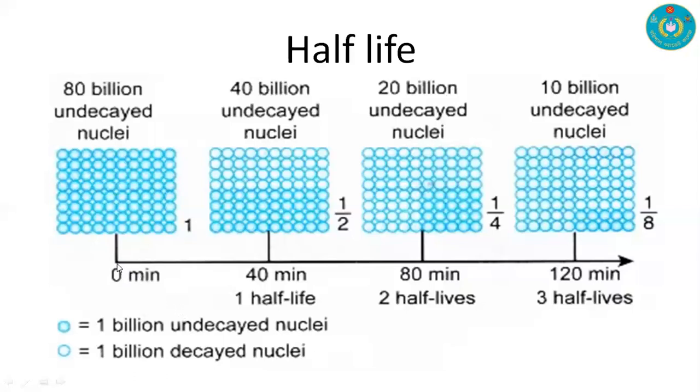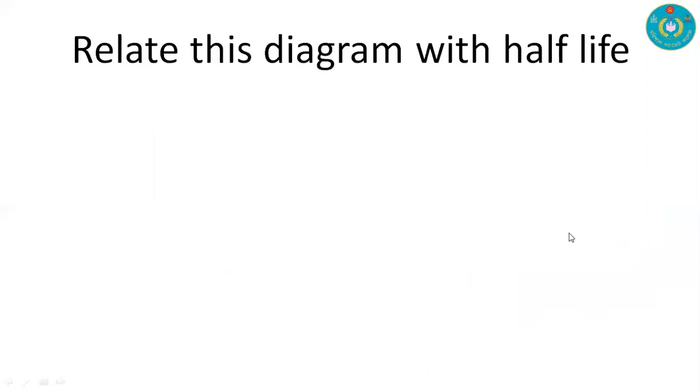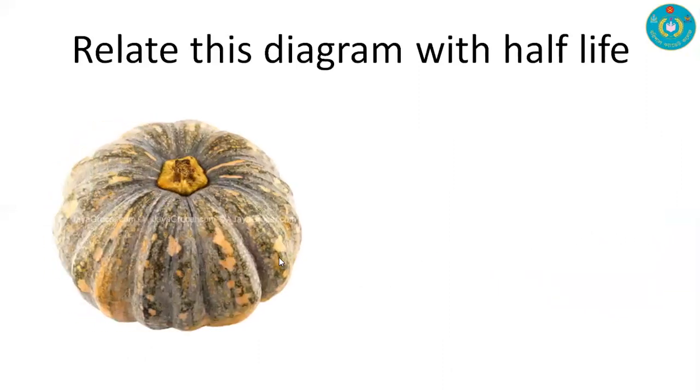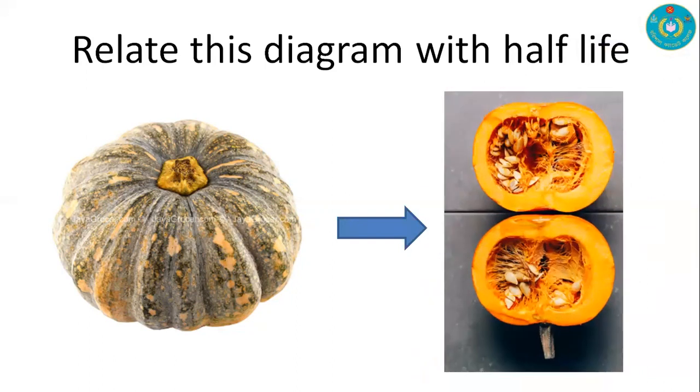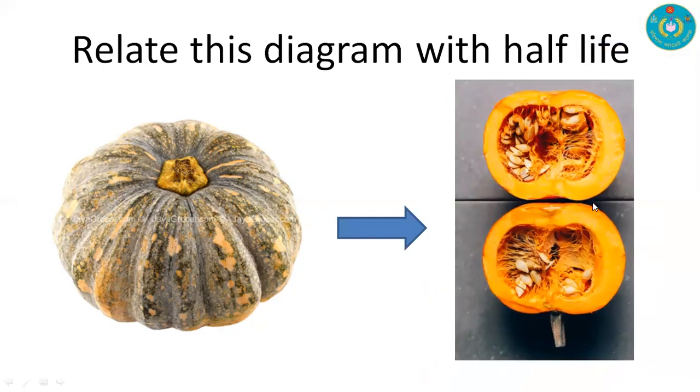Here we have first half life, second half life, and third half life. After the third half life, we have 1/8 of the intact nuclei that remained undecayed. And relate this diagram with half life. We have shown this in the beginning of our class. After a certain time, it became half, and that can be related to half life.